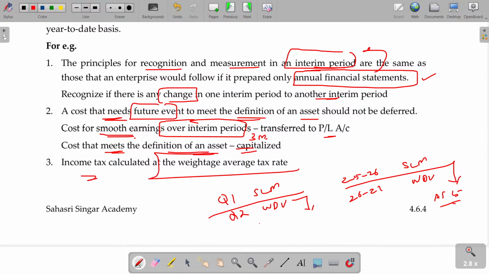Income tax is calculated based on the weighted average rate. Q1 has a different rate, Q2 has a different rate. You can calculate all the rates and find out the average rate. In case of salary, say an employee earns 1 lakh rupees salary. In a year, 12 lakh rupees is the salary.